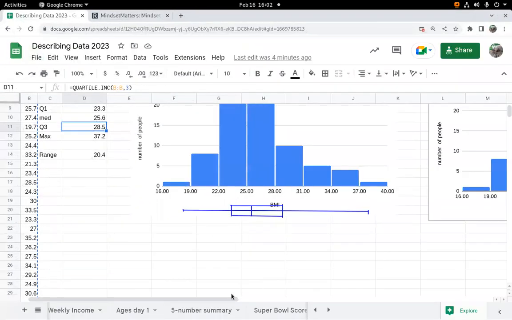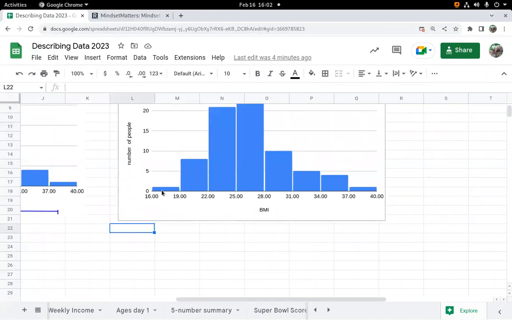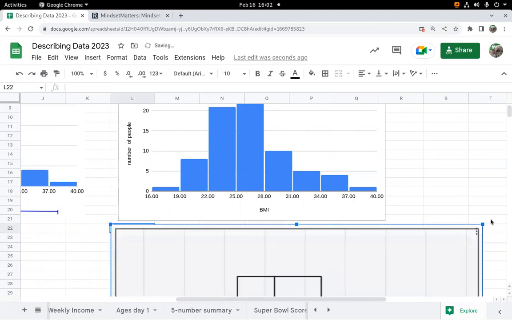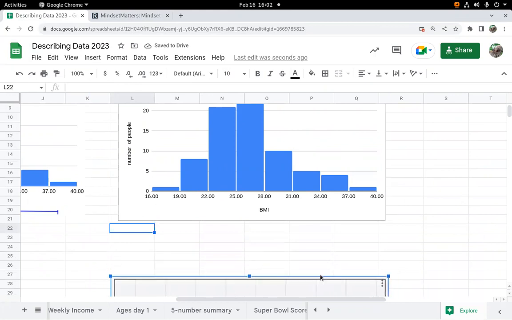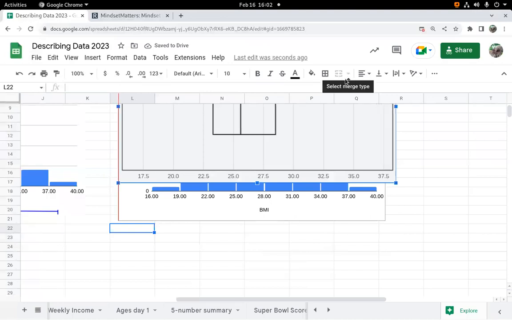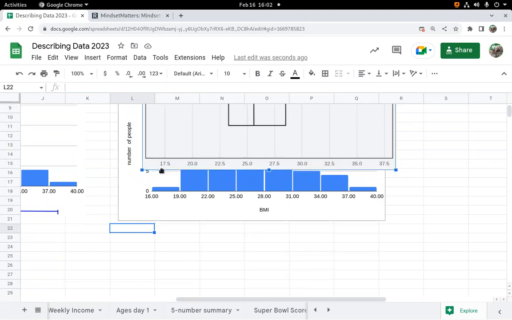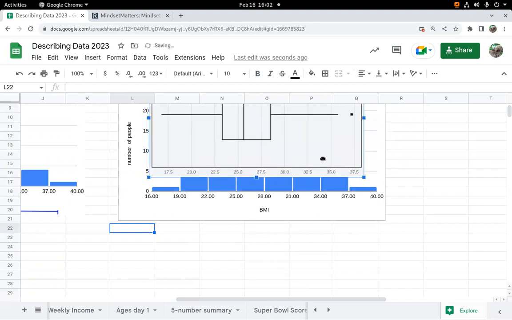So let's say I'm going to stick this with the other chart here. And then what I want to do, once I paste it in, is resize it so it lines up with these numbers above. So to do that, I'm just going to start by scaling it down, and then I'm just going to drag it above so I can see those two together. And I just want to get these numbers kind of lined up. So 17.5 is probably right there-ish, and then 35 would be over here-ish. 37.5, so it's kind of a pain.